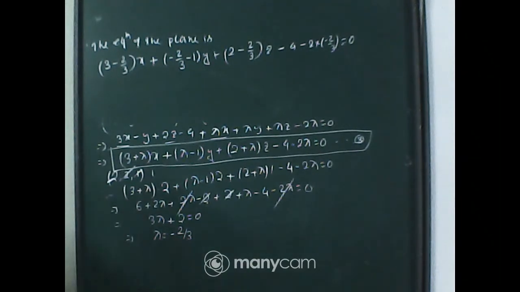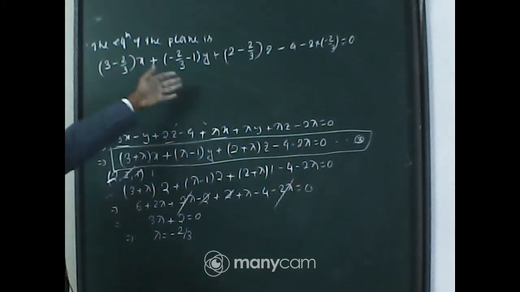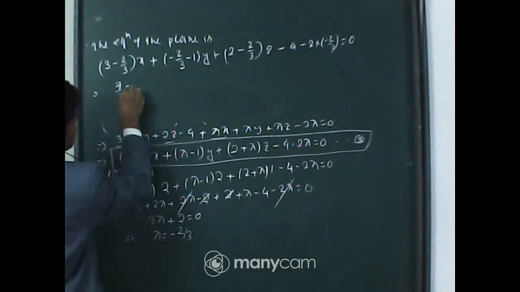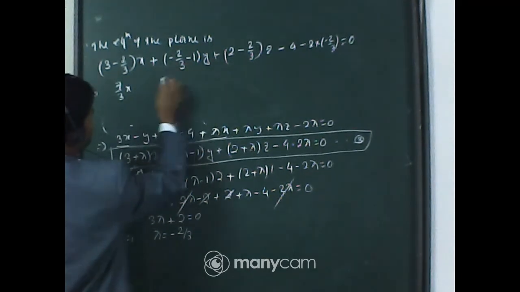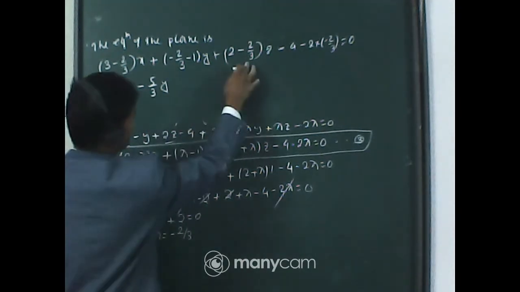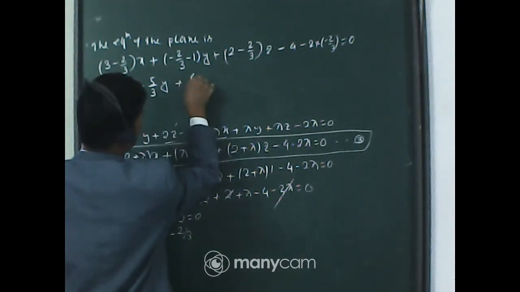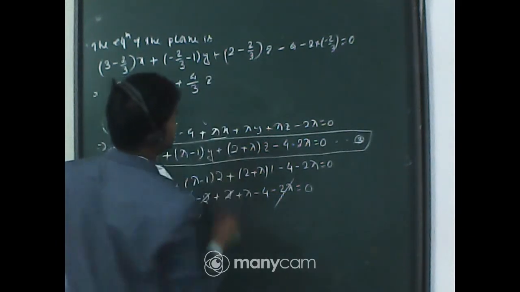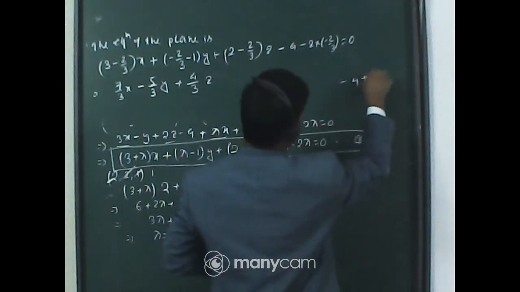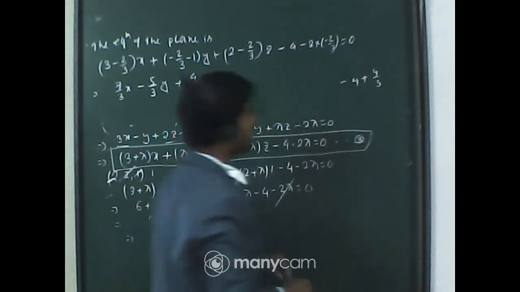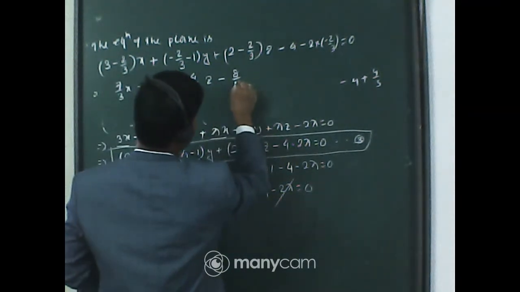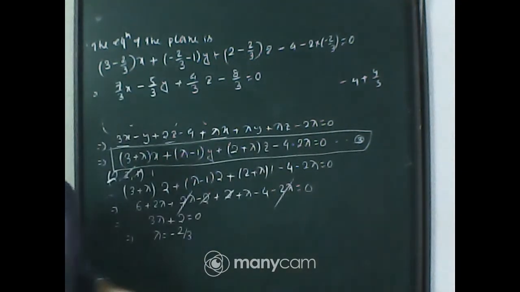Okay, now just find out the equation of the plane. So do the calculation. 9 minus 2, that is 7 by 3 x, and this is minus 2 by 3 minus 1, that is minus 5 by 3 y, and this is 6 minus 2, that is 4 by 3 z, and if we calculate this one, this is minus 4 plus 4 by 3, so minus 12 plus 4, that is, I think, minus 8 by 3, is equal to 0, isn't it?